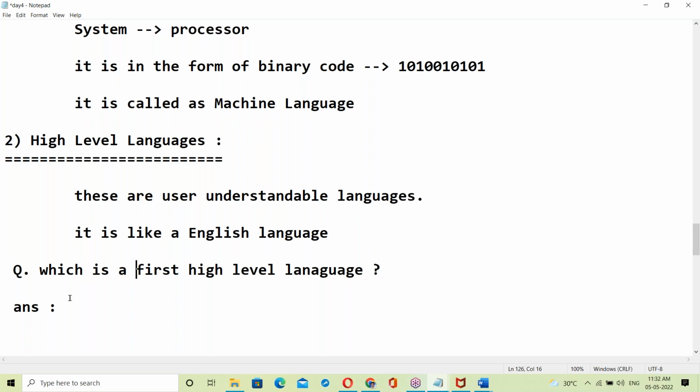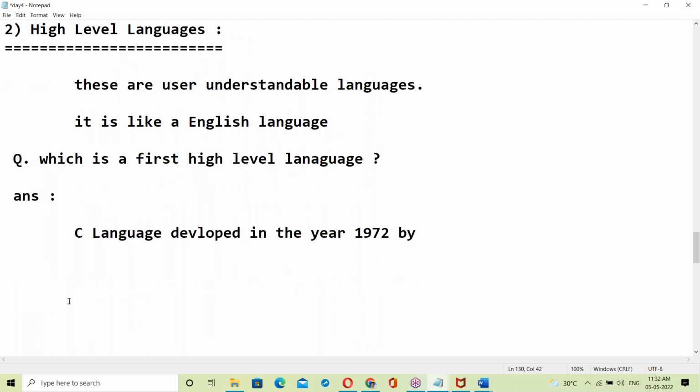C language. C language is the first high level language. C language was developed in the year 1972. By whom? Who is the developer of C language?